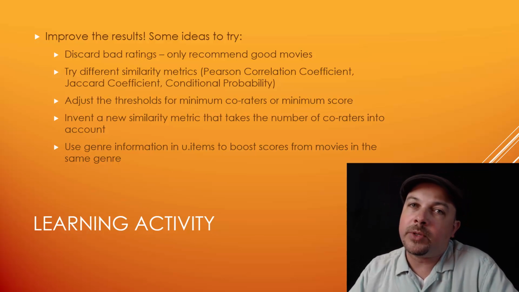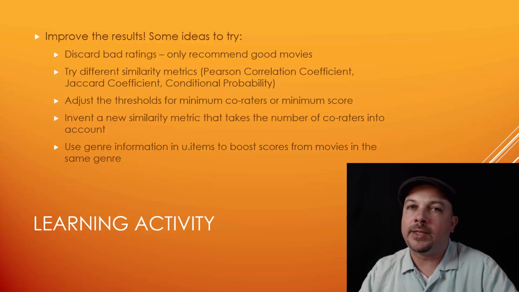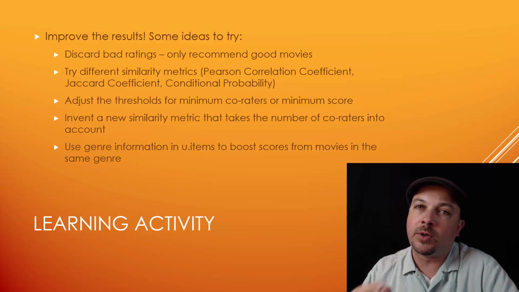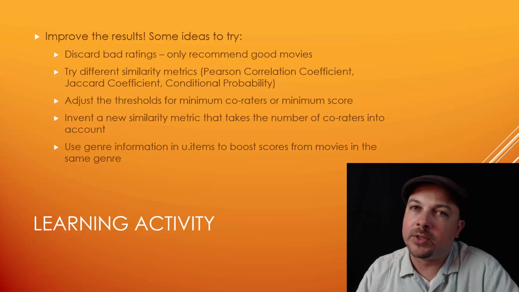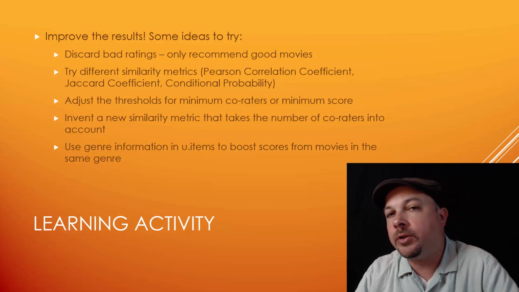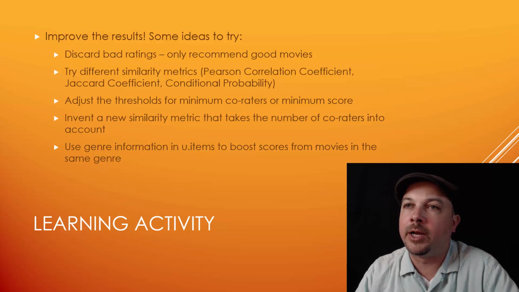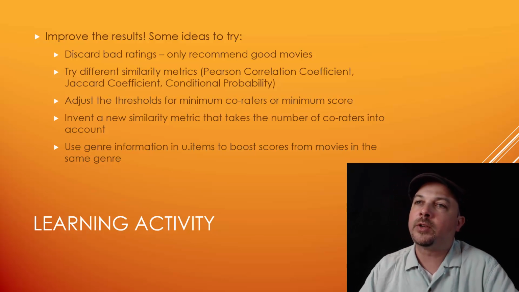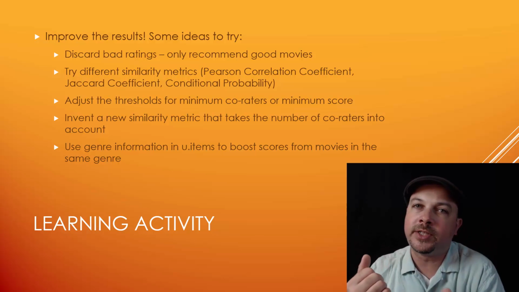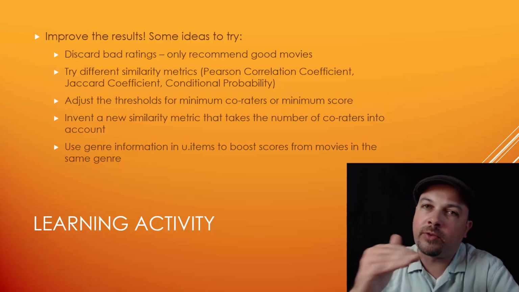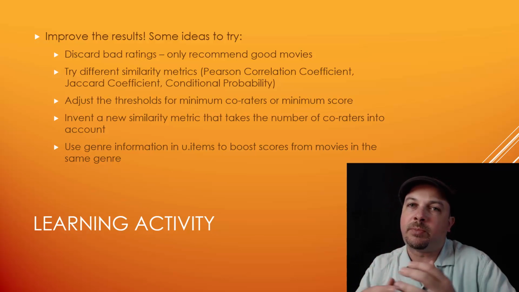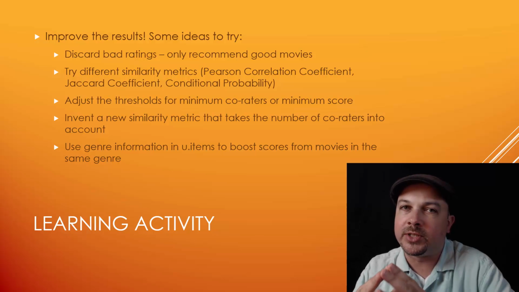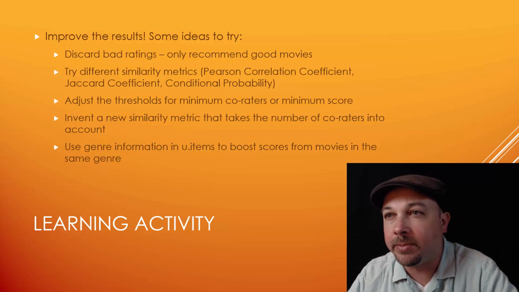You might also try playing with those thresholds for the minimum number of people that rated the same pair of movies, or for the minimum score that we want for a similarity score in the end. Perhaps looking at some movies other than Star Wars, we'll discover that those thresholds might be too high, or maybe they're too low. Maybe there's not enough of a quality threshold being applied there. You could even invent a whole new similarity metric that takes the number of co-raters into account. So instead of having a hard threshold on how many people need to rate a pair of movies for it to be considered, perhaps that's just part of the metric of how similar they are. Maybe we just bake that number into the similarity score somehow.